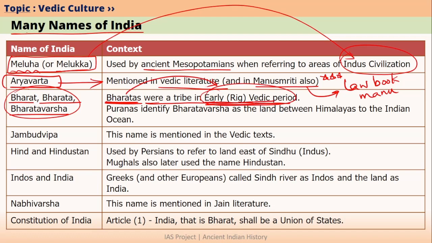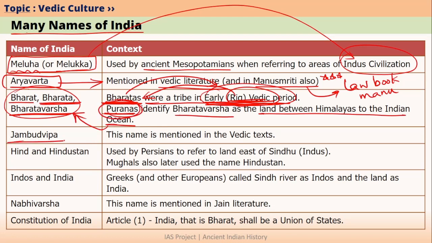So early Vedic period is nothing but the Rig Vedic period. We find references to Bharata tribe in Rig Veda also. So wherever Bharatas were living at that time, that area was called Bharata's land, or we can say Bharatavarsha. Moreover, the Puranas also talk about Bharatavarsha. Puranas say Bharatavarsha is basically the land that is lying between Himalayas in the north and the Indian Ocean in the south. So almost the entire Indian subcontinent can be considered as Bharatavarsha as per Puranas.